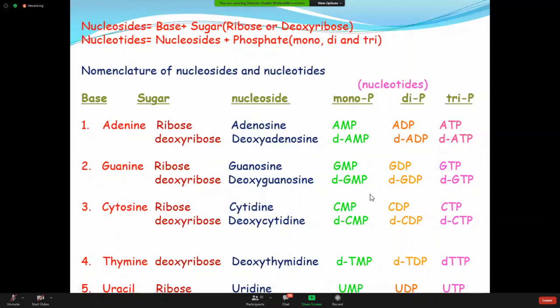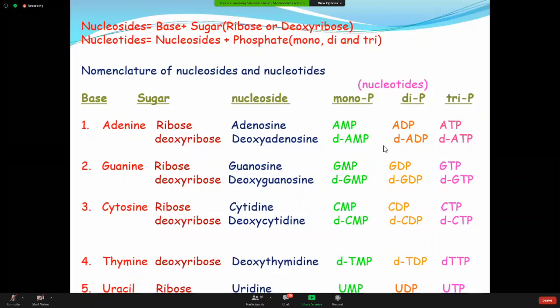With deoxyribose, the names are changing according to the name of the sugar. So it is deoxyguanosine, deoxy-GMP, deoxy-GDP, deoxy-GTP. So I think you are understanding now how you are getting different varieties of nucleotides. All are examples of nucleotides: AMP, ADP, ATP, dAMP, dADP, dATP. All are different varieties of nucleotides.